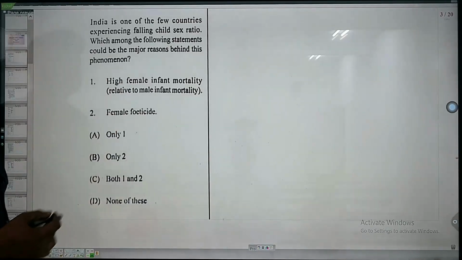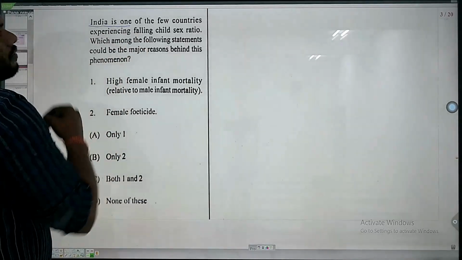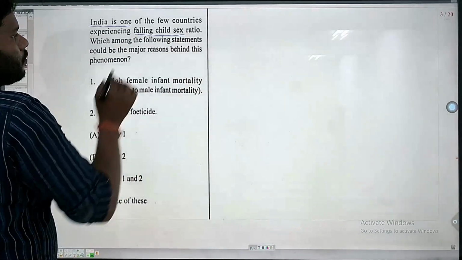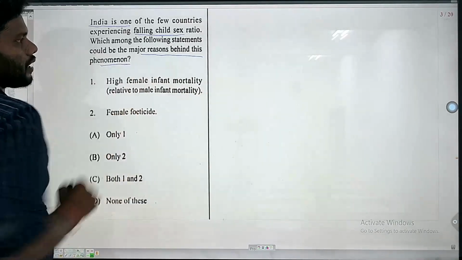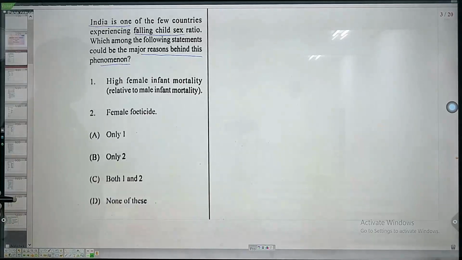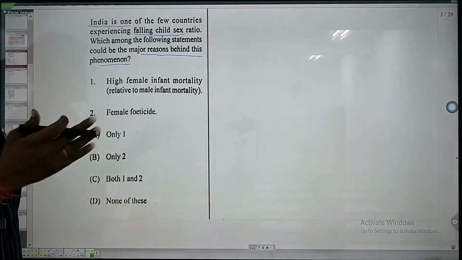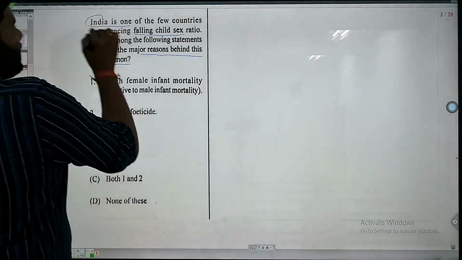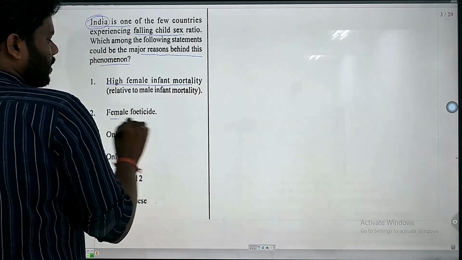So now geography questions. The question is, India is one of the few countries experiencing a falling child sex ratio. Which among the following statements could be the major reason behind this phenomenon? Falling child sex ratio means the ratio between the male child and female child. So in India, why is this problem occurring? Obviously, high female infant mortality and female foeticide.